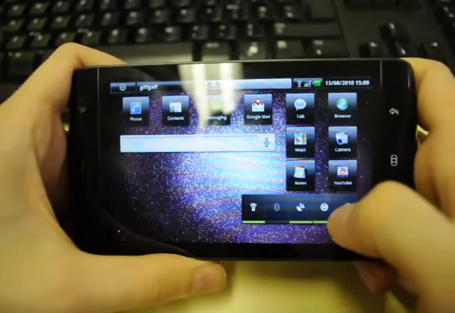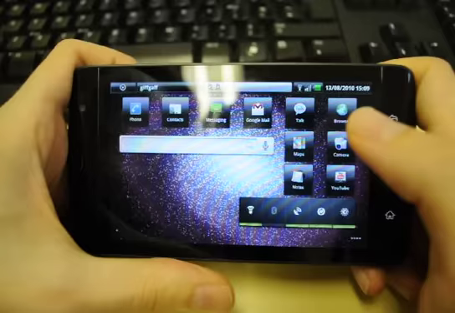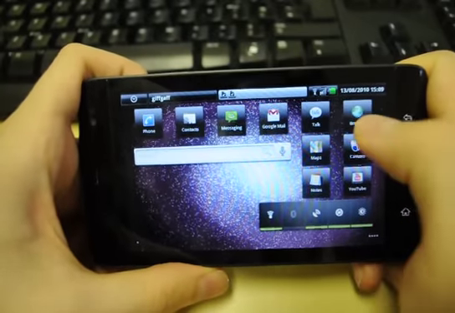This is the power widget down here. This has changed quite a bit, but it still does the same thing though. Also, various icons on the home screen have changed as well.